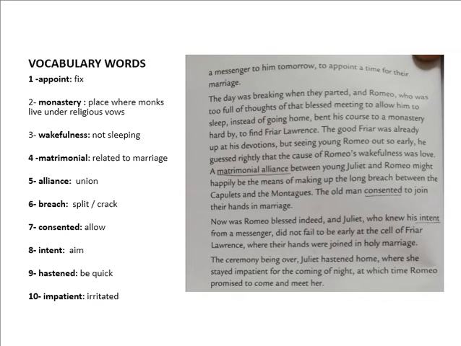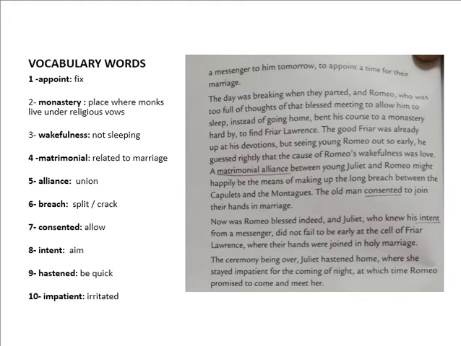Number 6, breach, that means split or crack. Number 7, consented, which means allow. Intent means aim. Hastened means to be quick. Impatient means irritated. Now I will start reading page number 64 from the first para.